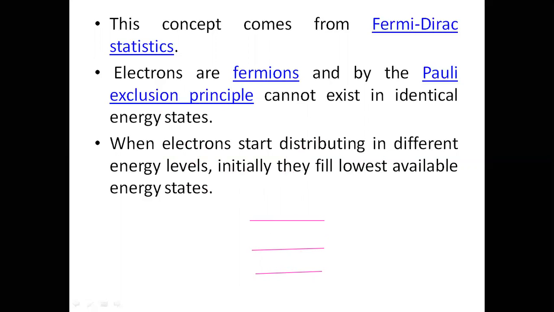So when electrons start distributing in different energy levels, initially they fill the lowest energy states. According to Pauli's exclusion principle, initially two electrons are filled in this state but with opposite spin. Then the next states are filled, then the next states, and so on. So this is the highest filled level at 0 Kelvin.